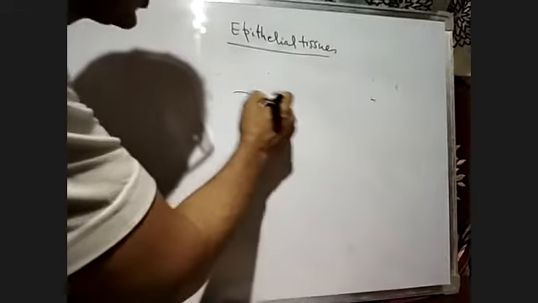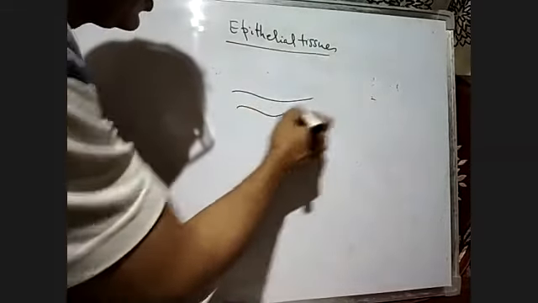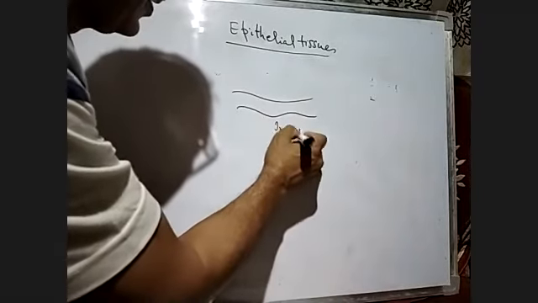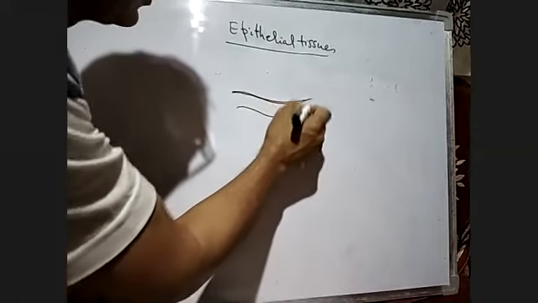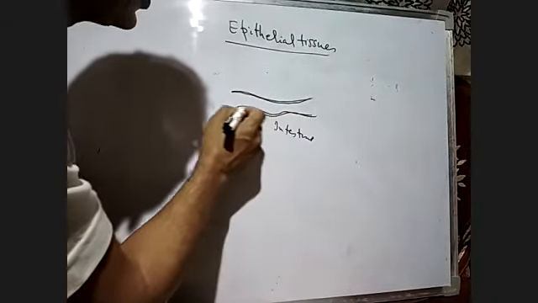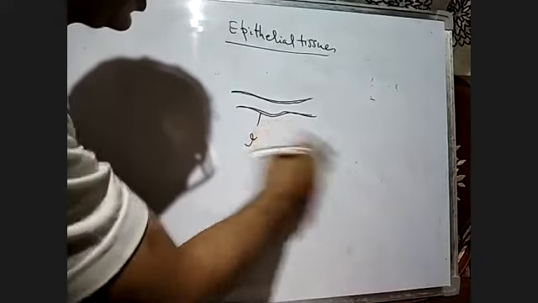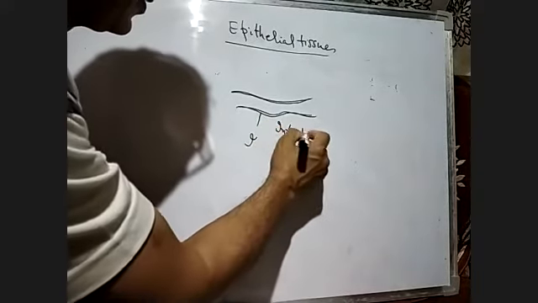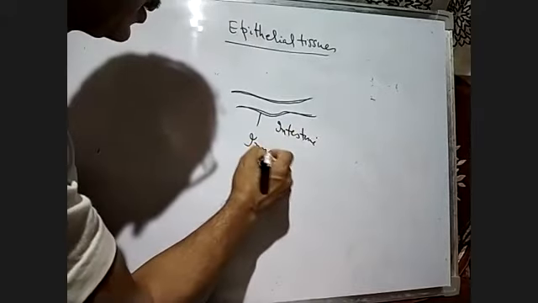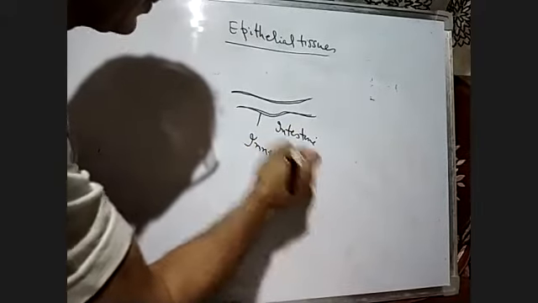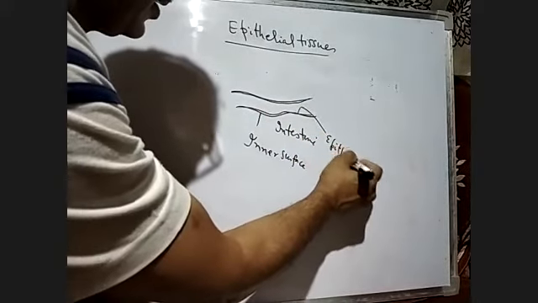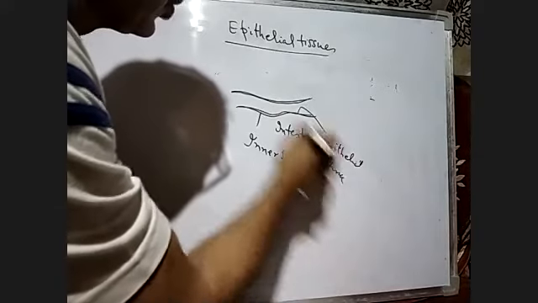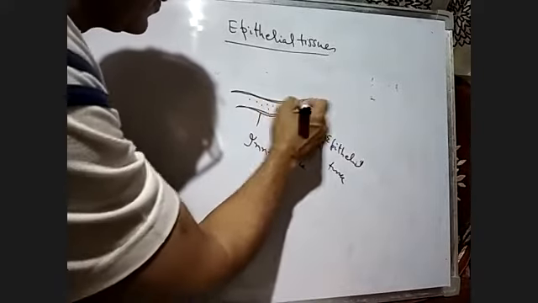Suppose we have an organ and this is an intestine. The inner surface of the intestine is made up of epithelial tissue, and it is exposed to the fluids that are there.